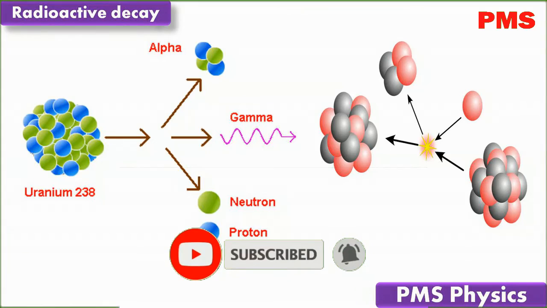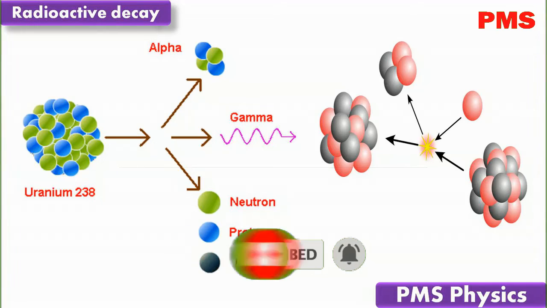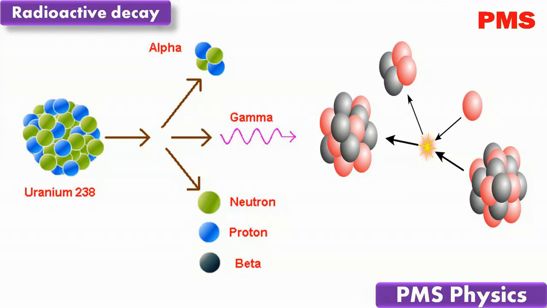Neutrinos are emitted from the sun in large numbers, but they rarely interact with matter, so they are very difficult to detect. Antineutrinos and positrons are the antiparticles of neutrinos and electrons, respectively. If a particle and its antiparticle collide, they annihilate each other, producing energy in the form of gamma rays.